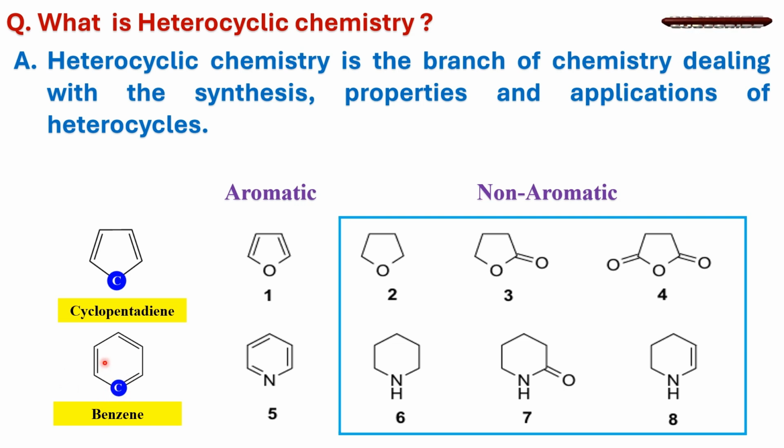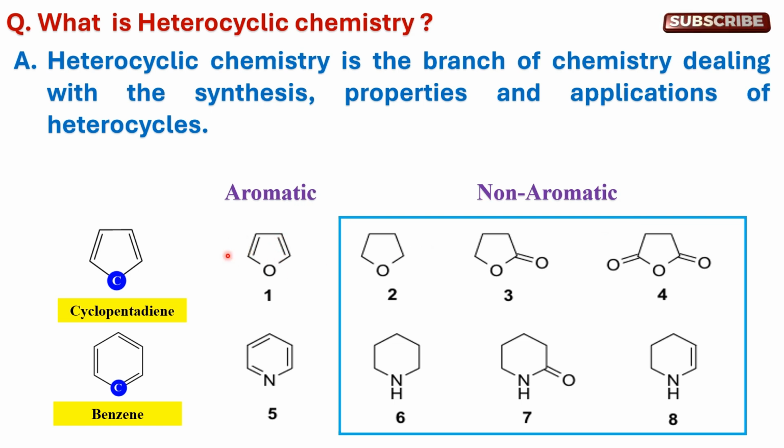Similarly, one of the carbon in benzene replaced with nitrogen will give pyridine, which is a 6-membered heterocyclic compound. These two are examples of aromatic heterocyclic compounds, and the others are non-aromatic compounds.